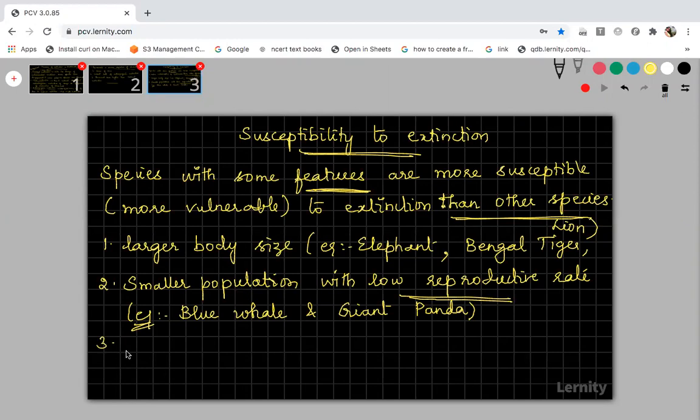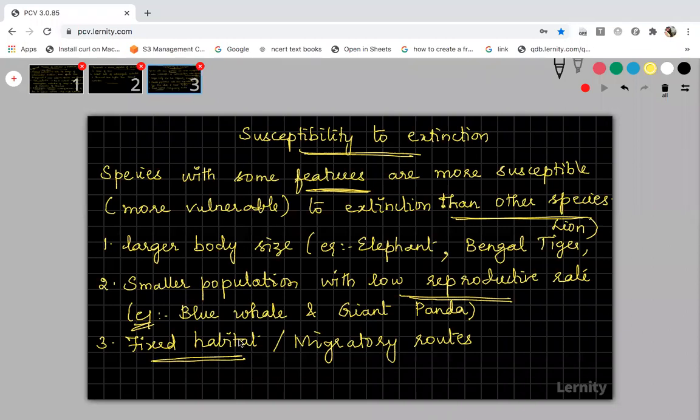Now the third reason is organisms which have a fixed habitat. Fixed habitat means those organisms cannot survive in any other habitat. If you take panda or polar bears, they cannot survive in temperate or tropical regions. Those organisms which have a fixed habitat, or you can say migratory routes, will be adapted to a particular habitat.